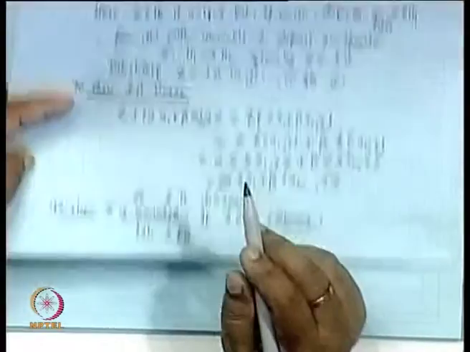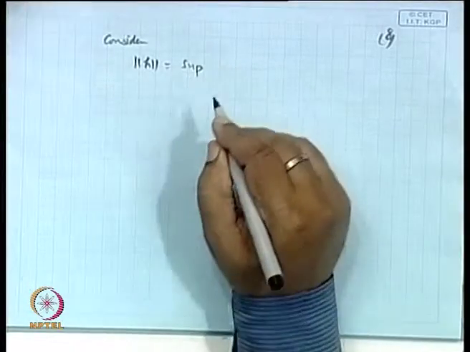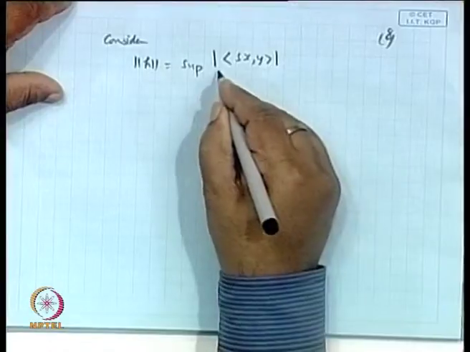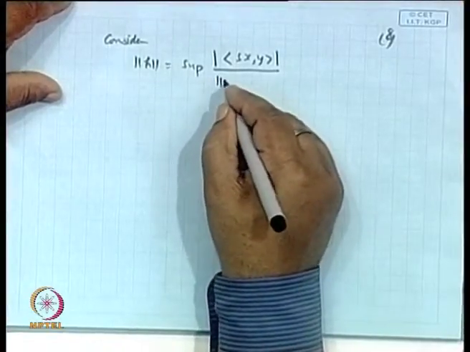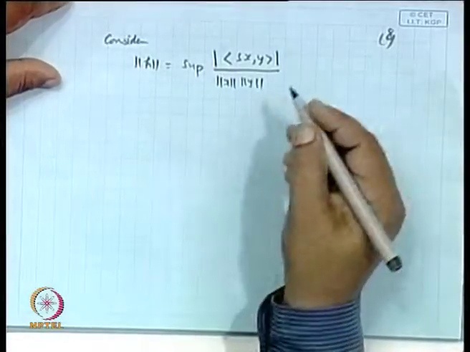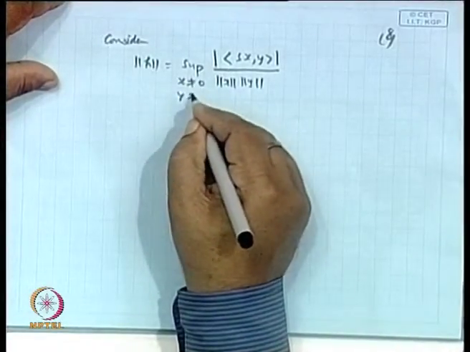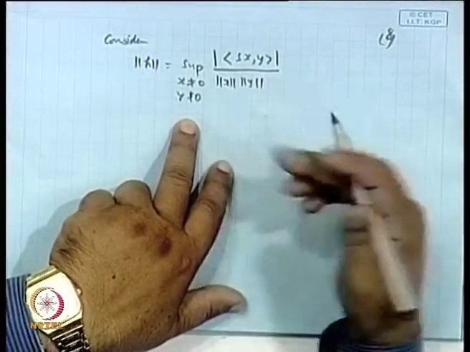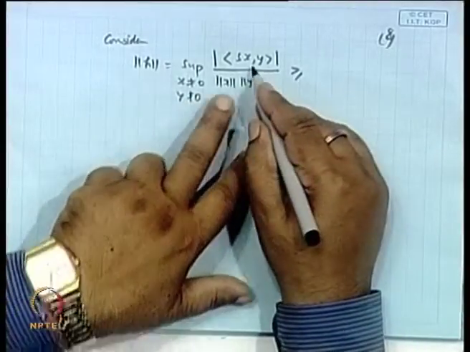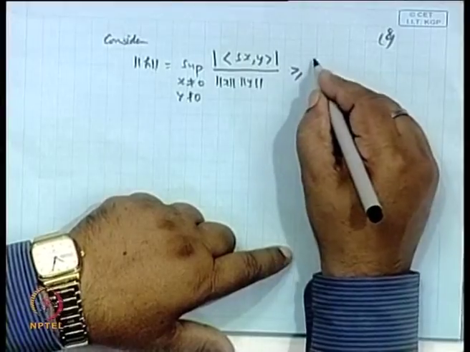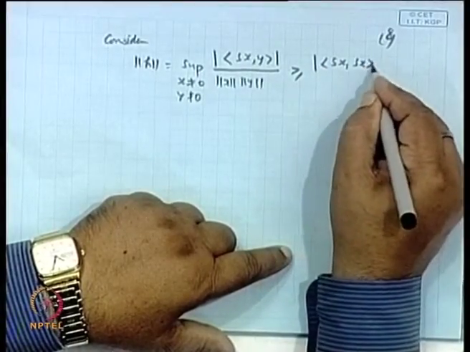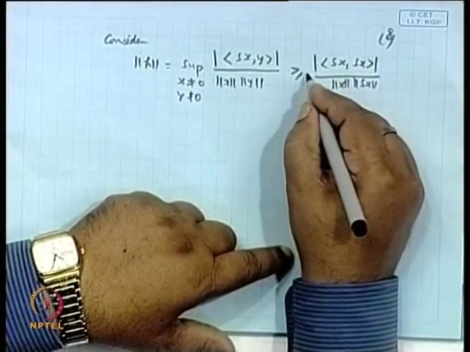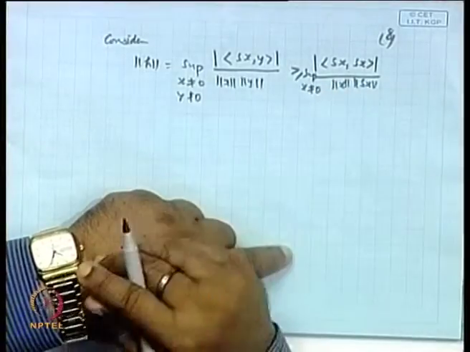So, when you take the norm of h, this is by definition the supremum of the modulus of the inner product (Sx, y) over norm of x, norm of y, where x is not equal to 0, y is not equal to 0. Now, this is true for all x and y over which the supremum is taken. So, let it be replaced by a particular value, y as Sx. So, it will be greater than or equal to the modulus of (Sx, Sx) divided by norm x into norm of Sx, and then the supremum is taken over all x which is not equal to 0.